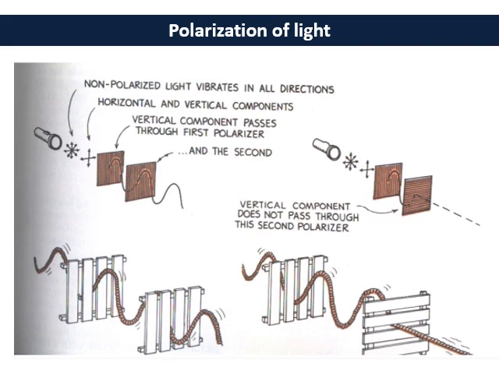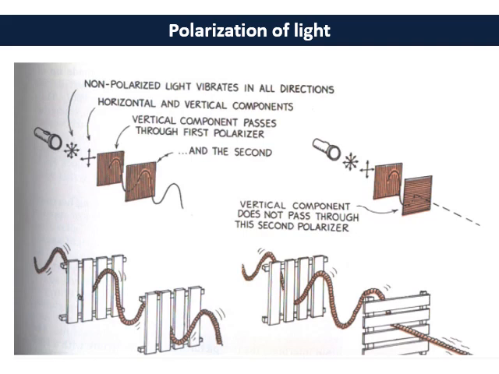While in the second case, if the second polarizer has its polarization axis perpendicular to the first polarizer, then there will not be any transmission beyond the second polarizer. The second polarizer will completely block the light, so there will not be any transmission. We can see this phenomenon considering this figure over here.